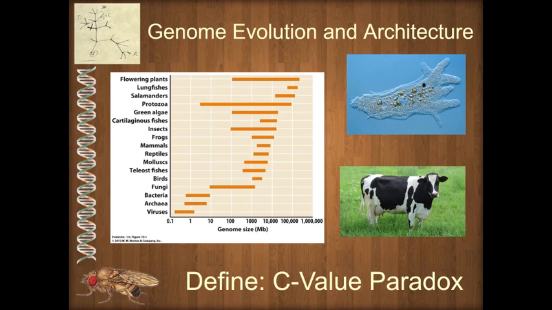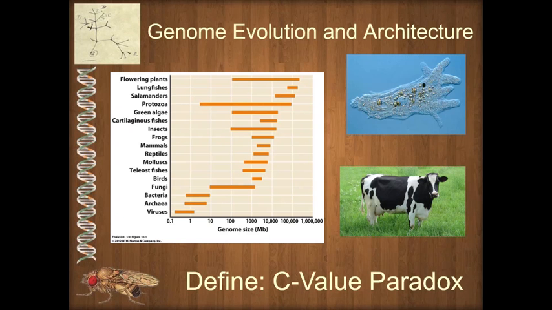So, what have we learned from all of this DNA sequence that is now available? As we evaluate entire genomes, as we compare them across different species, what do we find? One of the first and maybe most surprising of the findings was that genomes of organisms vary widely, and there doesn't seem to be any rhyme or reason. There's no clear correlation between features of organisms and their genome size. This is called the C-value paradox. So basically, your genome size cannot be predicted by an organism's complexity. However we measure complexity, we can't predict genome size, and vice versa.